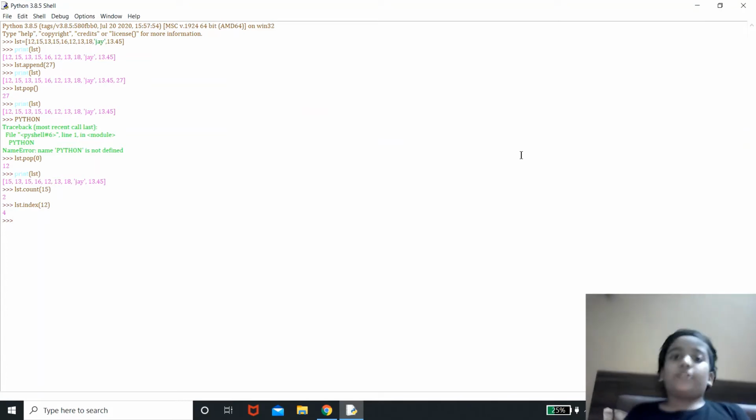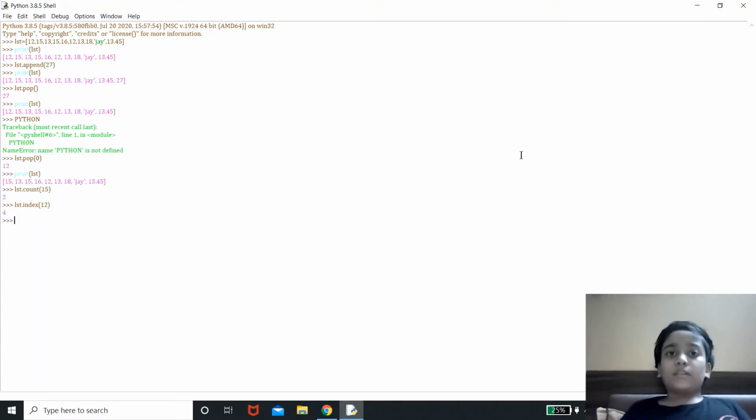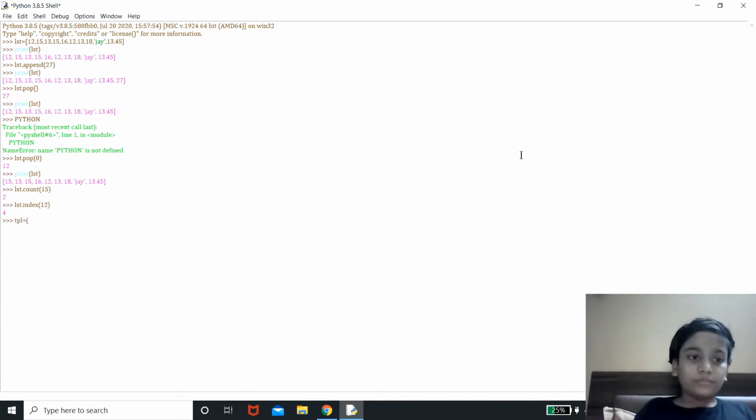Now let us discuss what are tuples. Tuples are something similar to list, but in tuples we use round brackets and they are immutable, means we can't change them, and in tuples there are only two predefined functions, the index and the count. So let us create a tuple, and I'm just gonna copy it and paste it. Yeah, now let us print a tuple.